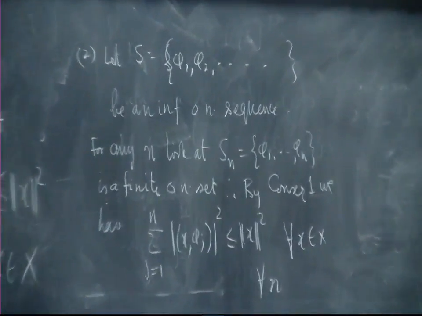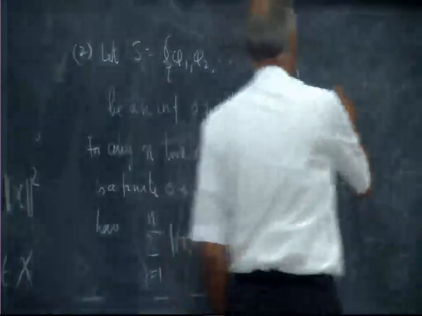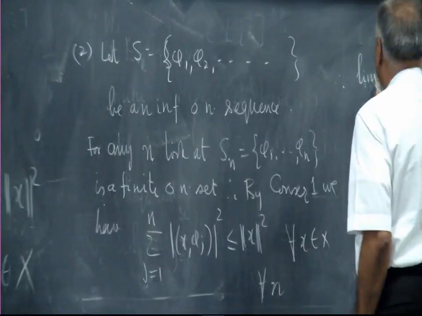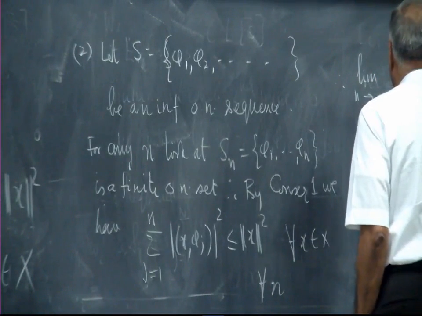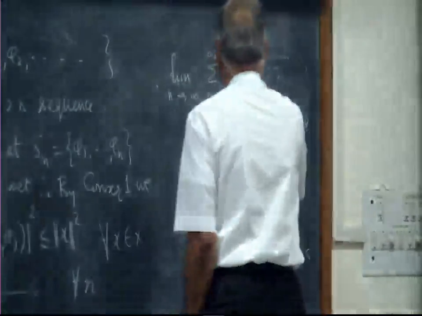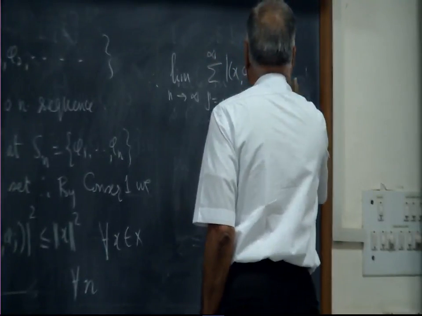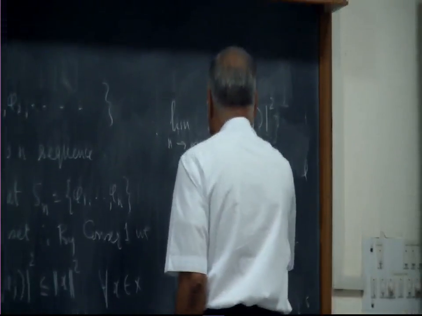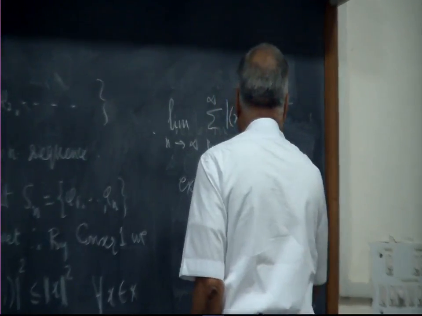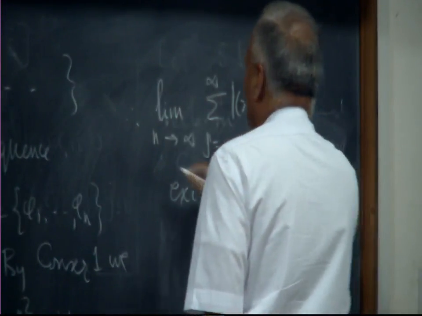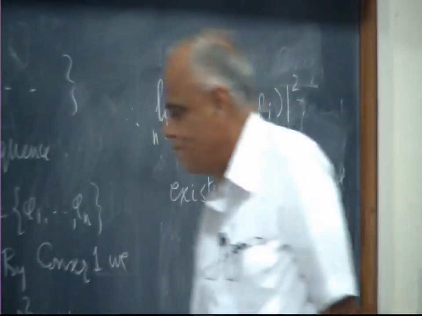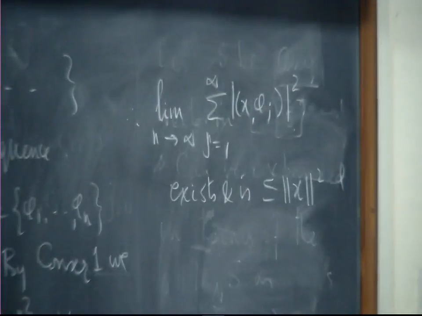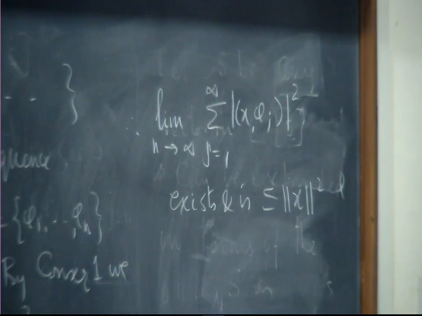So therefore the limit as n tending to infinity of the summation j equal to 1 to n of |<x, phi j>| squared exists and is less than or equal to norm x squared. But what is the limit? That is exactly the sum of the series. So that is consequence 2.